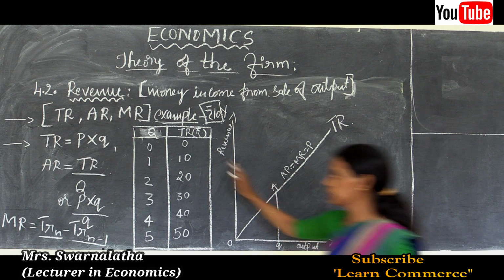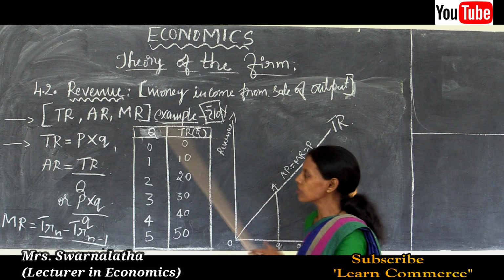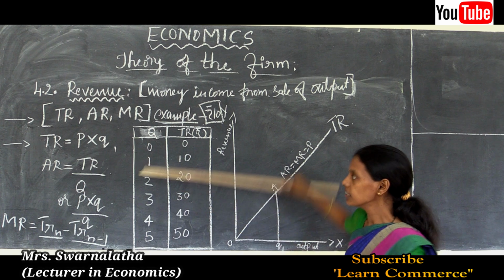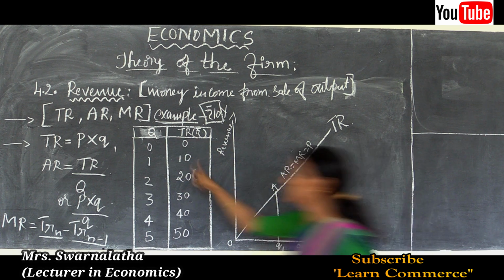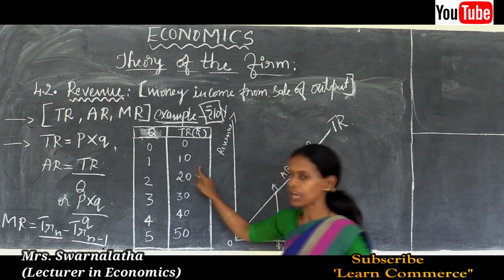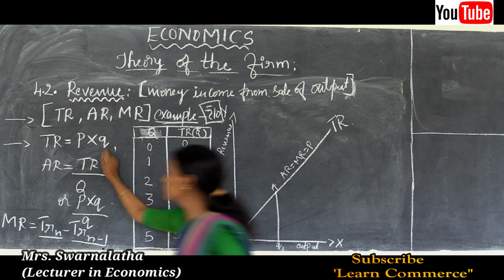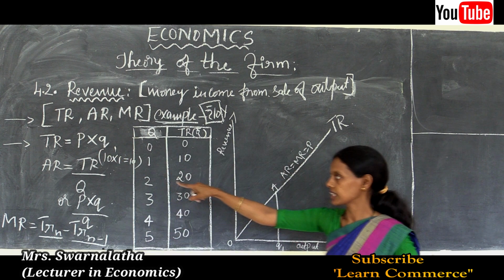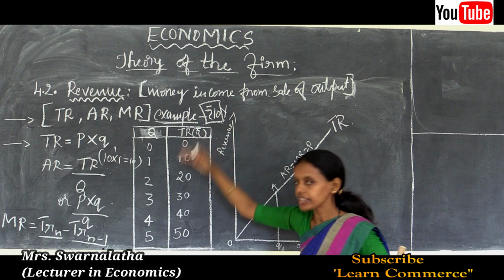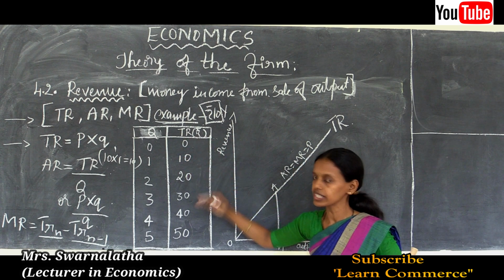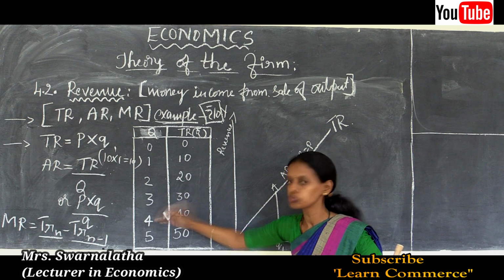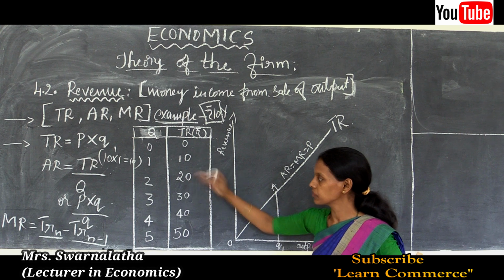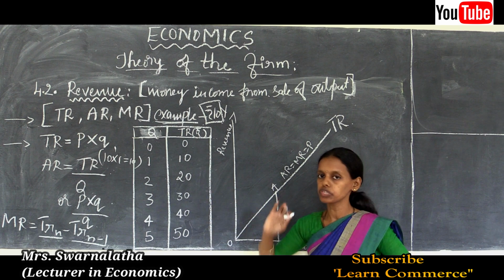There is no revenue to the firm. If the boxes sold increase from 0 to 1, sales have started, then the total revenue is 10. How? Price into quantity, 10 into 1 is 10. Like that, if the quantity or sale of output goes on increasing from 1 to 2, 2 to 3, 3 to 4, 4 to 5, total revenue also goes on increasing from 10 to 20, 20 to 30, 30 to 40, 40 to 50 and so on.